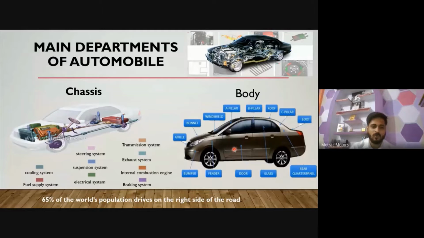It is a fact that 65% of the world population drive on the right side of the road. In our country, in India, we drive on the left side, but in European countries or American countries, people drive on the right side. So it is a fact that 65% of the world population drive on the right side.